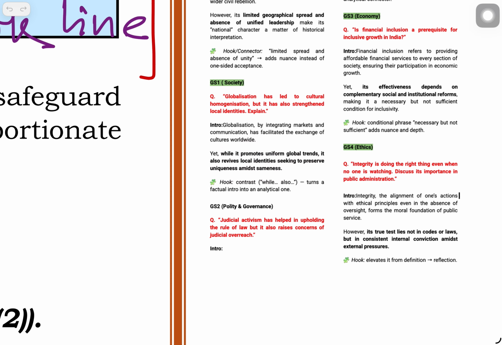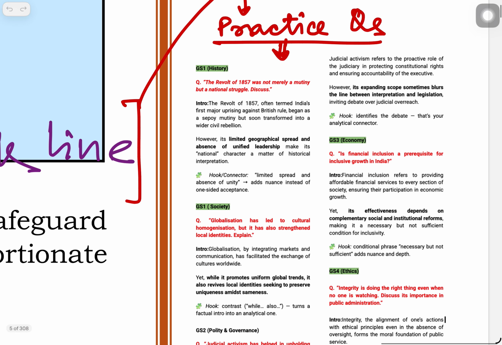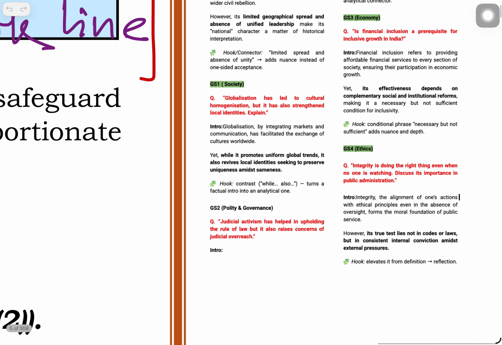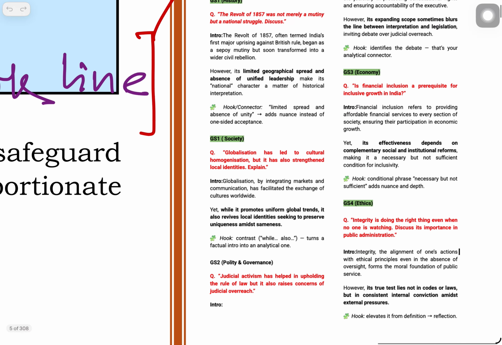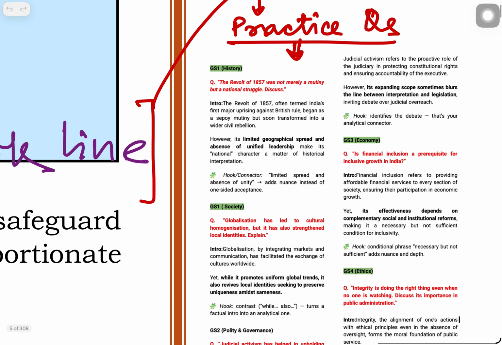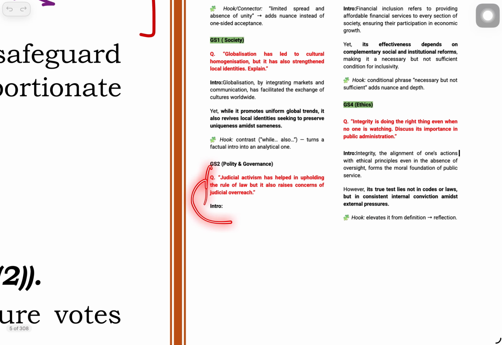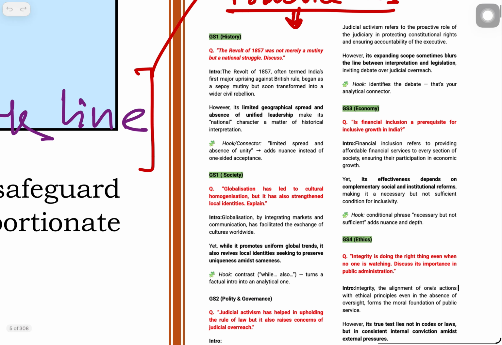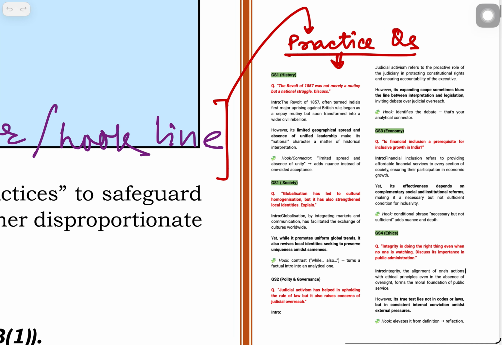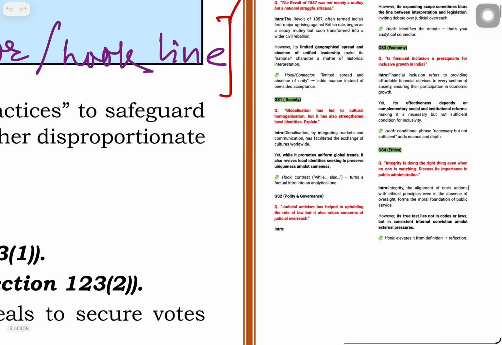Similarly, in these three questions you can find how the question language has been changed for the introduction, and the addition of a hook line makes the intro perfect. You can observe on your own.